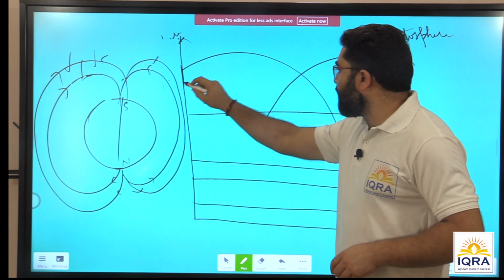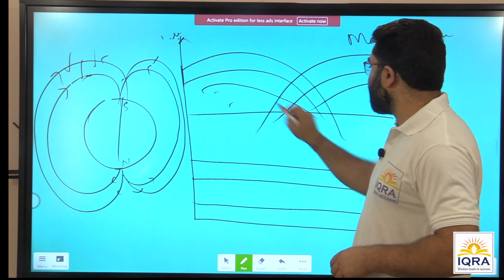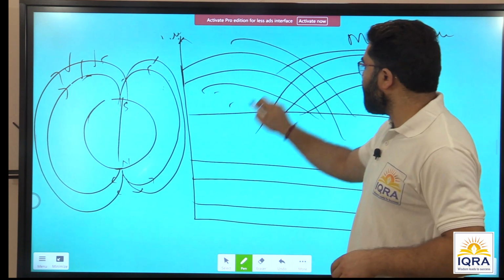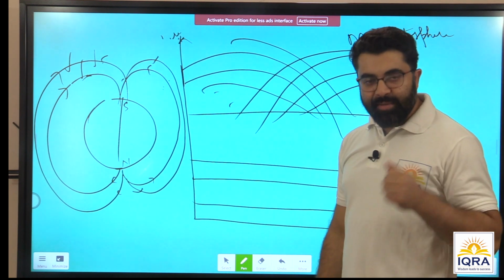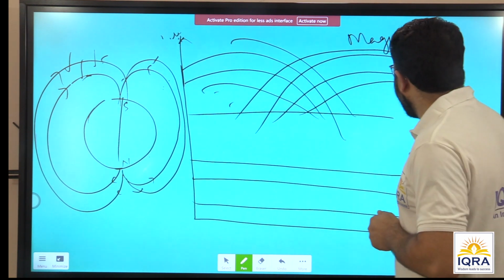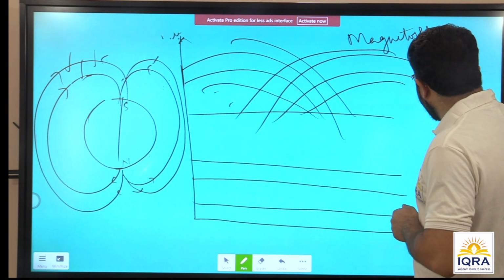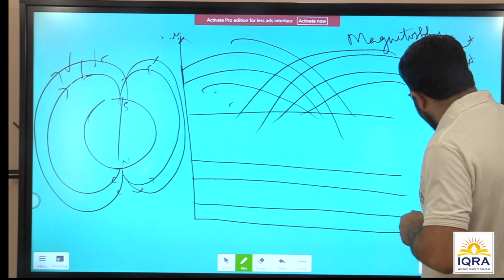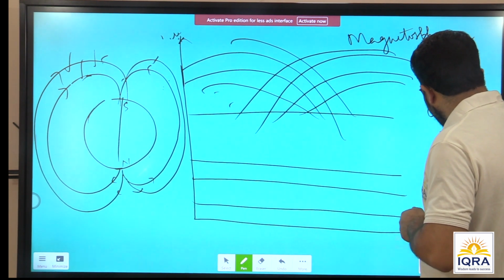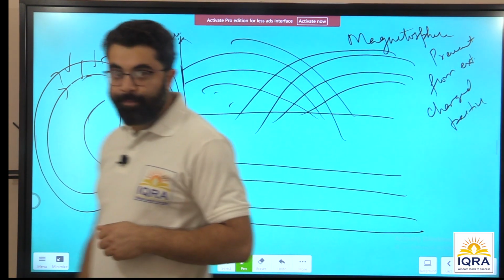A very strong network of magnetic lines, interacting. What is the function of the magnetosphere? It protects Earth's atmosphere from external charged particles. High energy particles are stopped by magnetic lines.